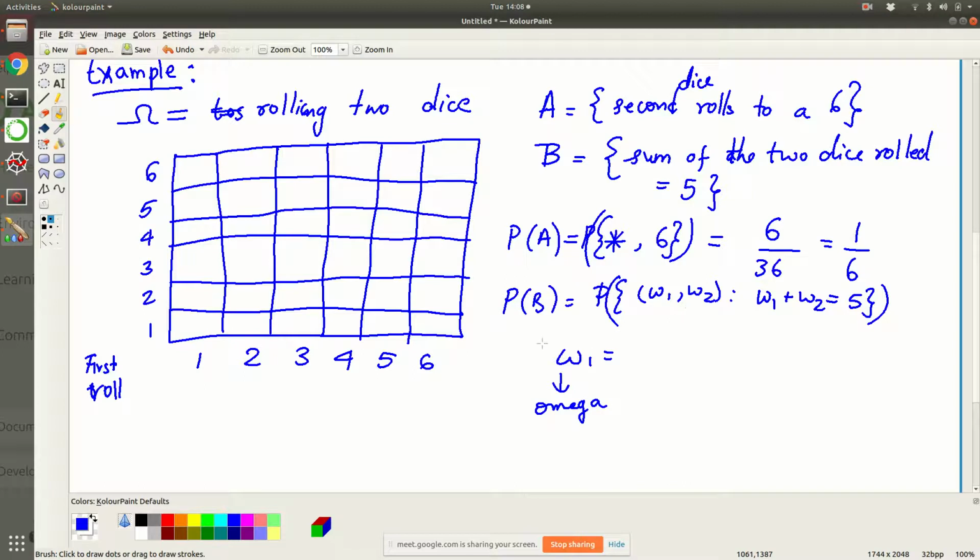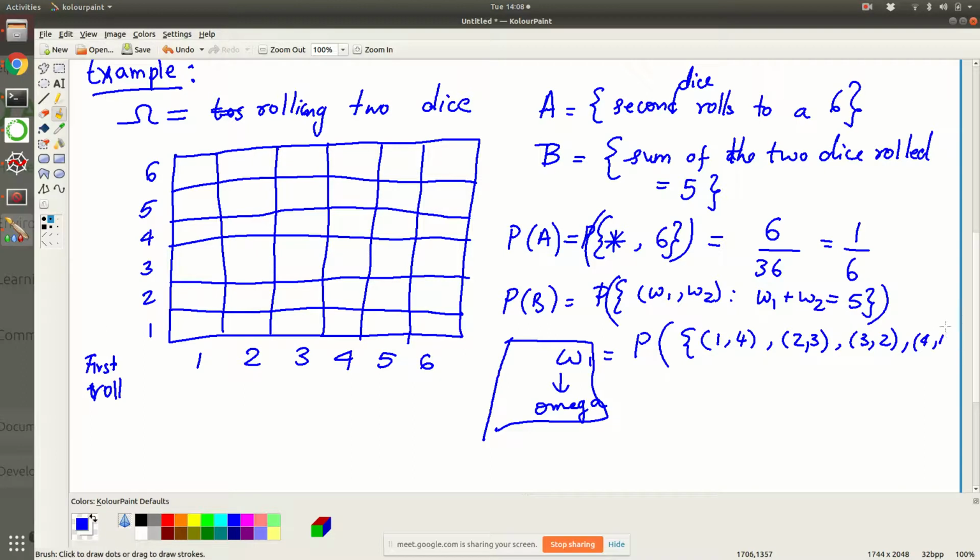Since this is a small space, let me just write the outcomes: you can have 1 4, 2 3, 3 2, and 4 1. So there are 4 different ways you could have got it. So P of B is 4 over 36, which is 1 over 9.